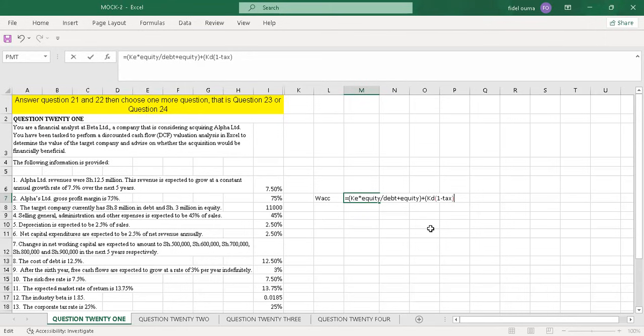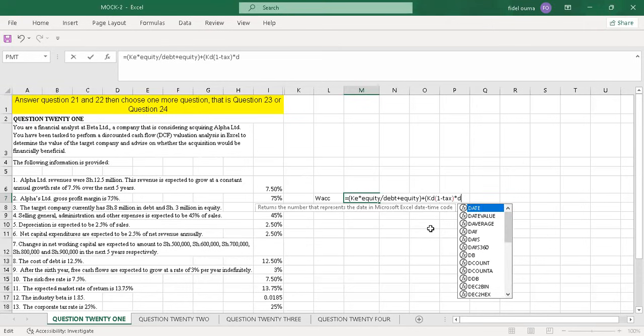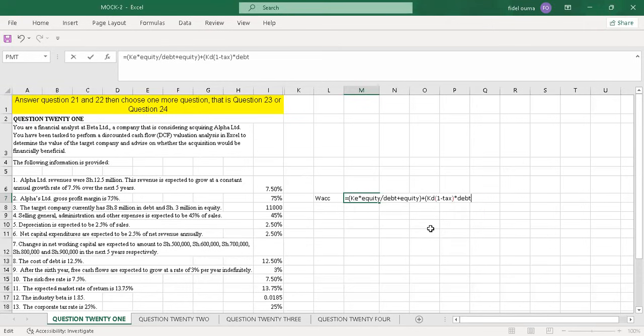Then you multiply this by the proportion of debt, so I just say debt. You divide by debt plus equity. Debt plus equity. So I'll close the bracket. So that's how you calculate the WACC.